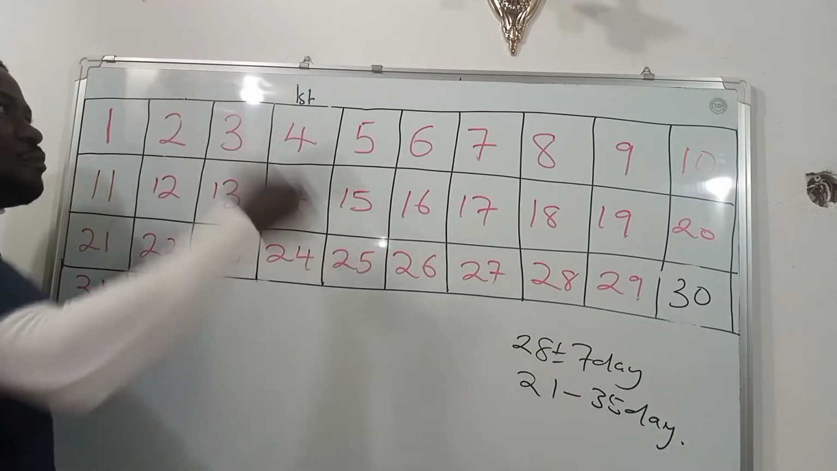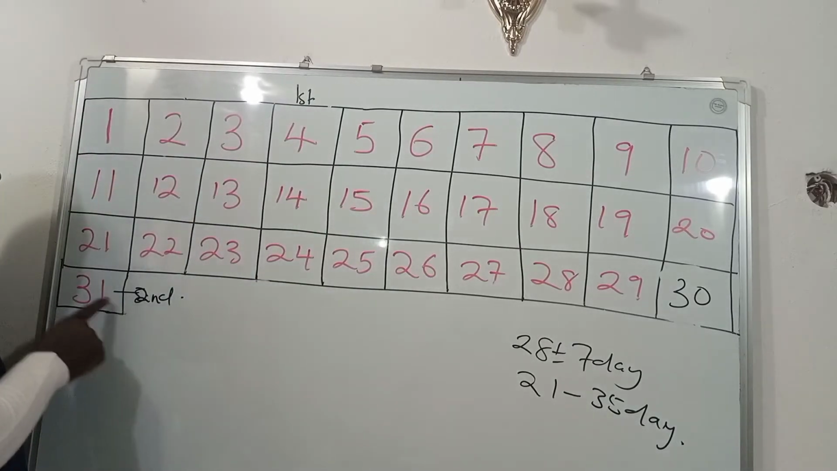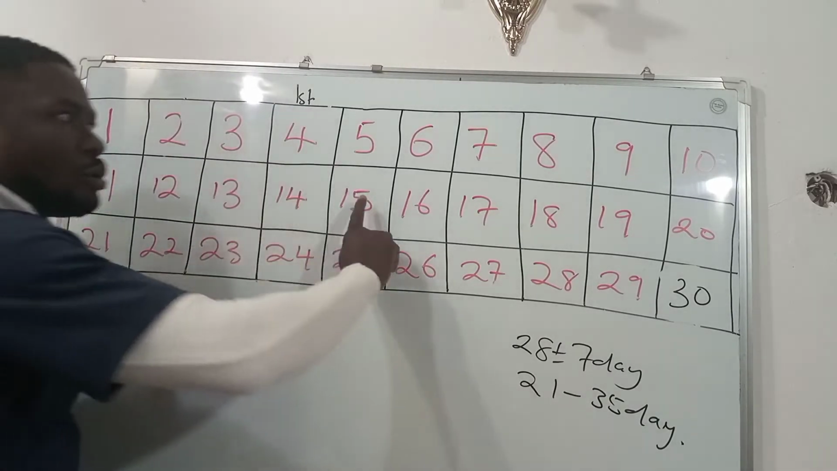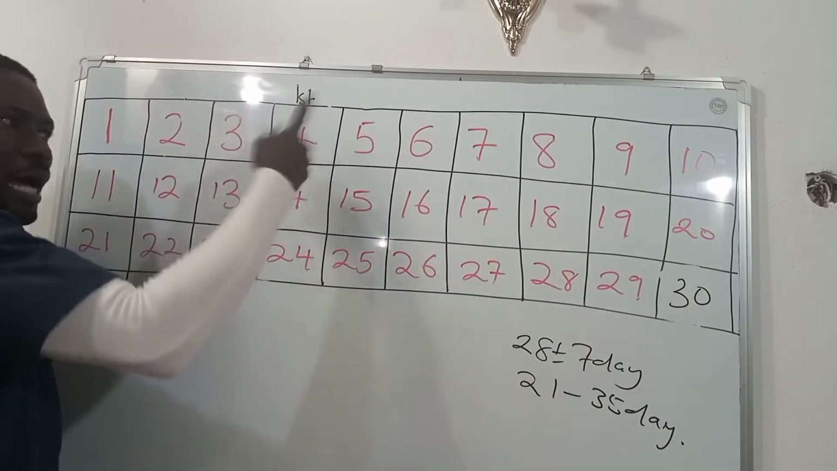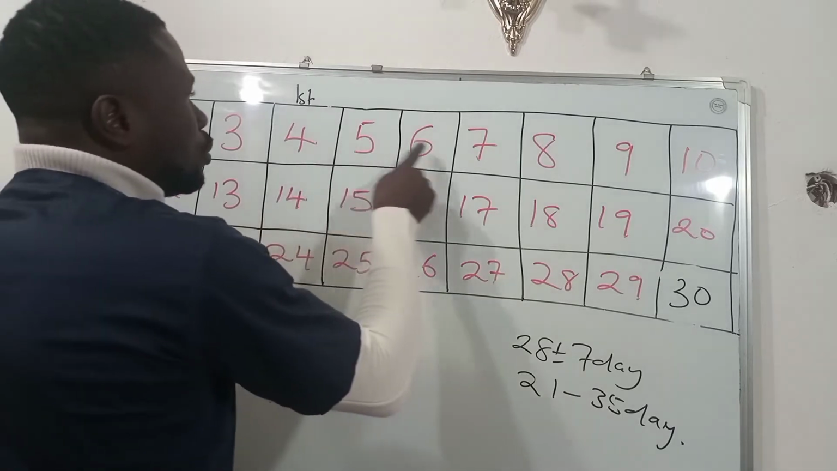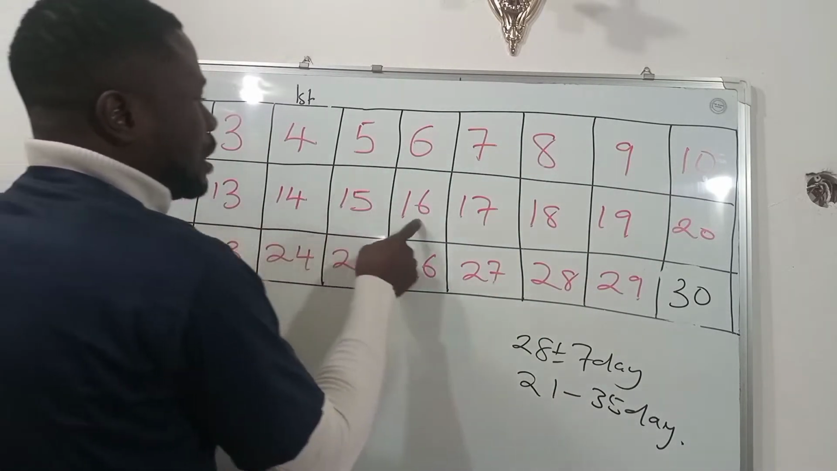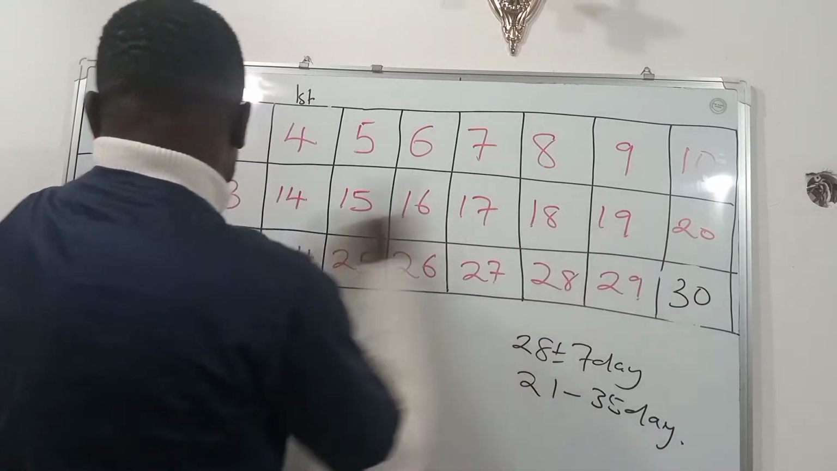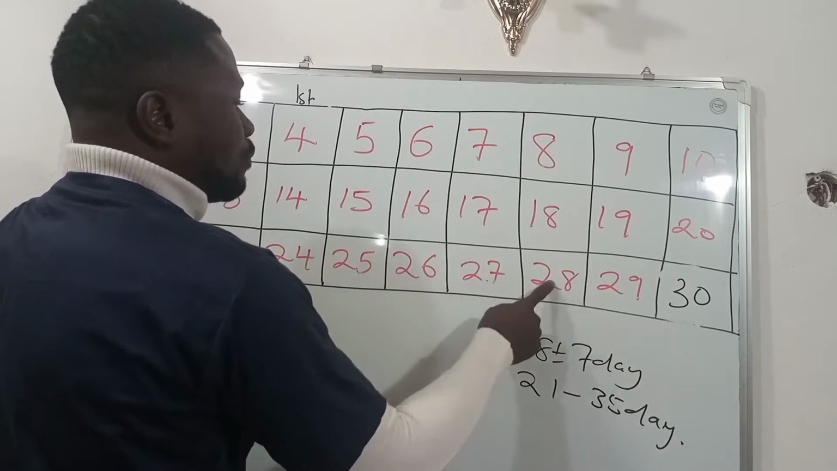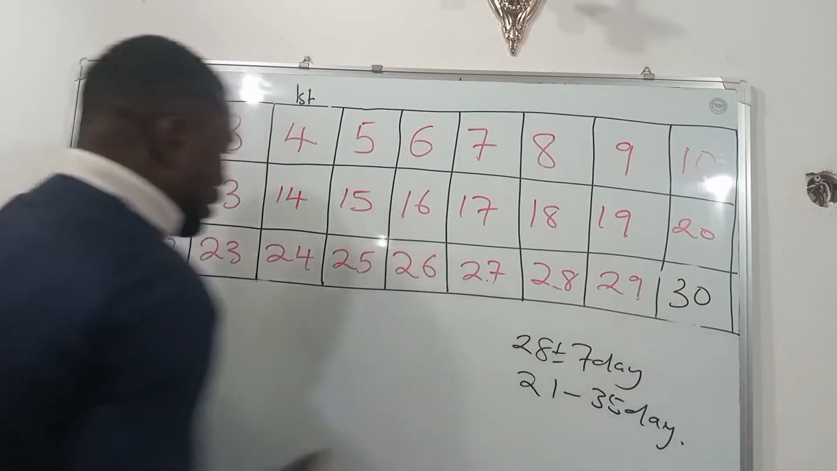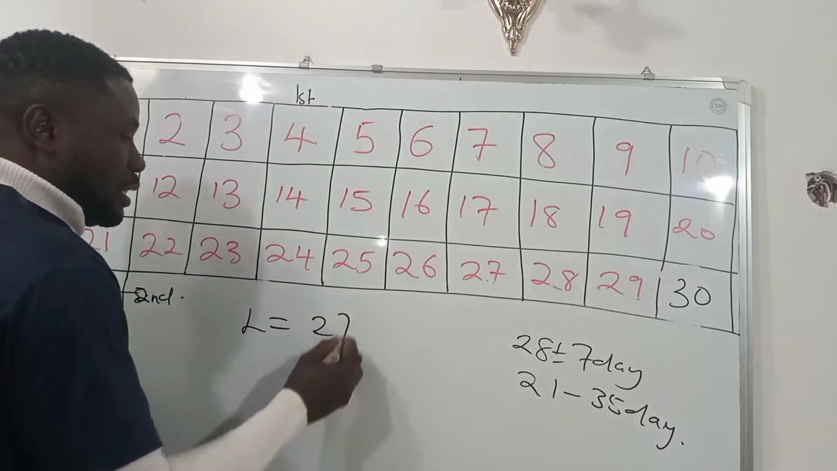So the first day of menstrual bleeding was on the 4th. The next menstrual bleeding was on the 31st. So she has to count the number of days from the 4th. If I'm counting, this will be 1, 2, 3, 4, 5, 6, 7, 8, 9, 10, 11, 12, 13, 14, 15, 16, 17, 18, 19, 20, 21, 22, 23, 24, 25, 26, 27. Now you see that for that woman, the length of her menstrual cycle is 27.